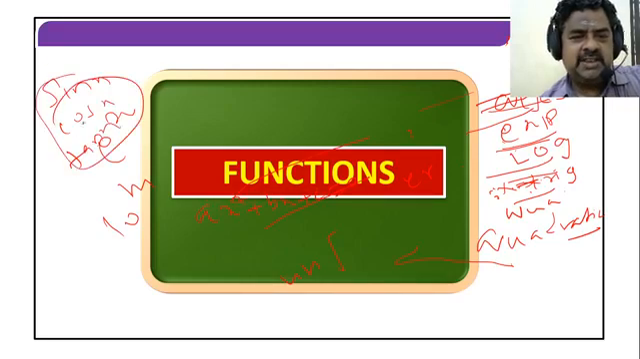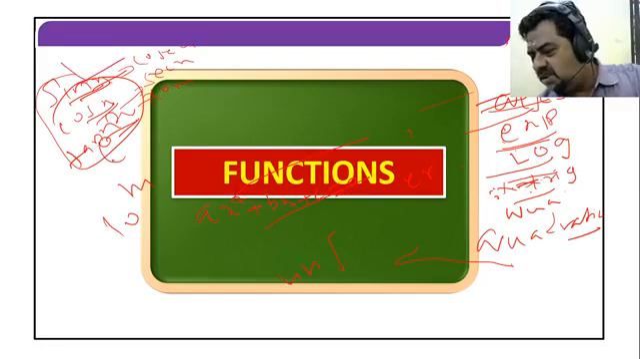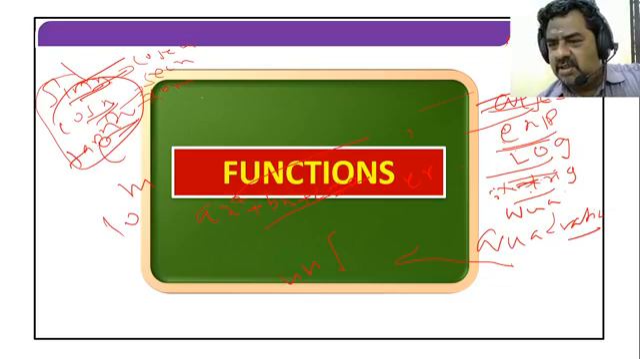These are the parent functions. From these we can easily derive other functions. From tan x we can derive cot x. From cos x we can write secant x. From sin x we can write cosecant x, that is, 1 by sin x is cosecant x.